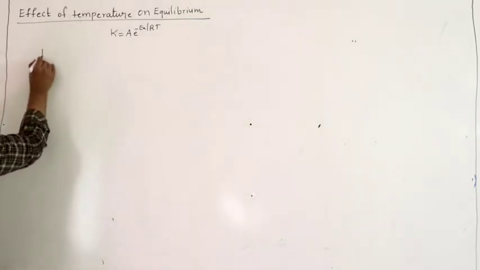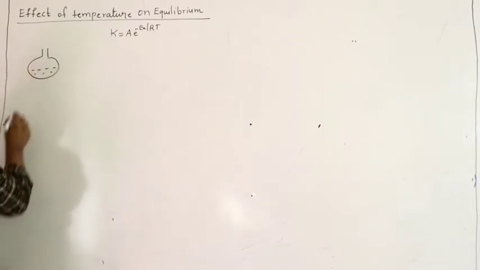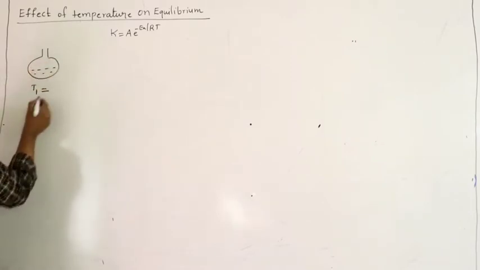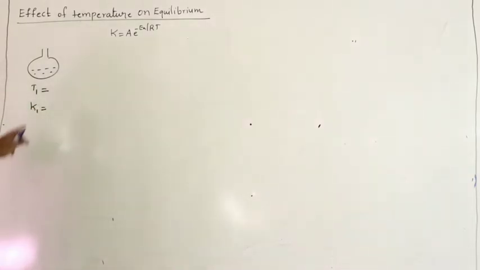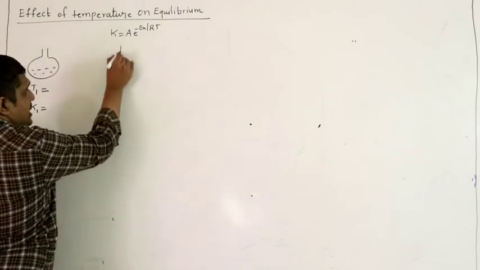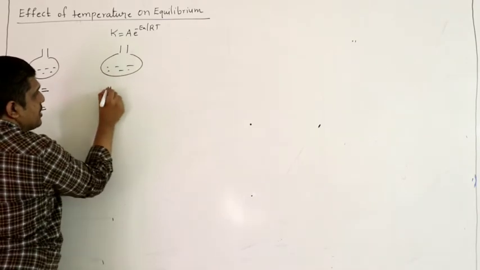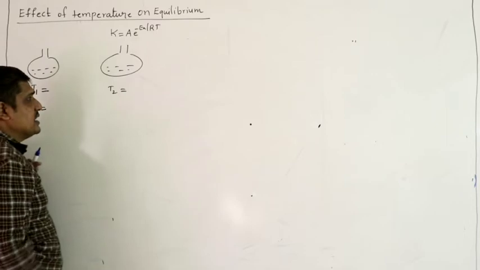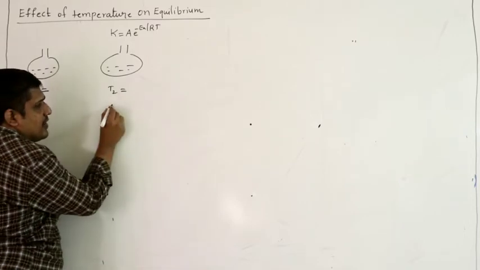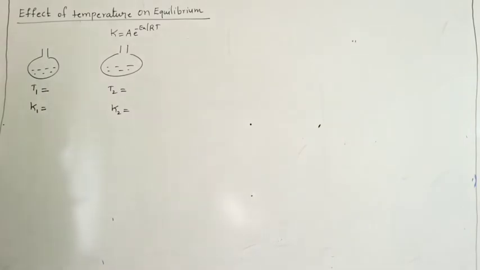Imagine that a student is doing an equilibrium reaction at temperature T1, and he has calculated the equilibrium constant K1. The same reaction is conducted by the same student at a higher temperature, say T2. As I said, with change in temperature, the K value will change, so let us assume the equilibrium constant as K2.